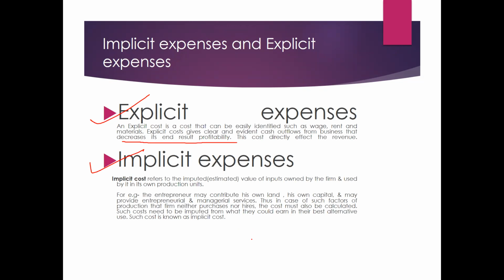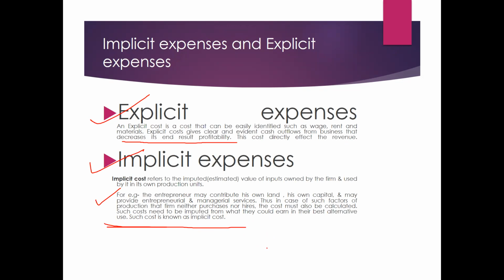Implicit cost refers to the imputed estimated value of inputs owned by the firm and used by its own production units. For example, the entrepreneur may contribute his own land, his own capital, and may provide entrepreneurial and managerial services. In case of such factors of production that the firm neither purchases nor hires, the cost must also be calculated, imputed from what they could earn in their best alternative use. Such cost is known as implicit cost.